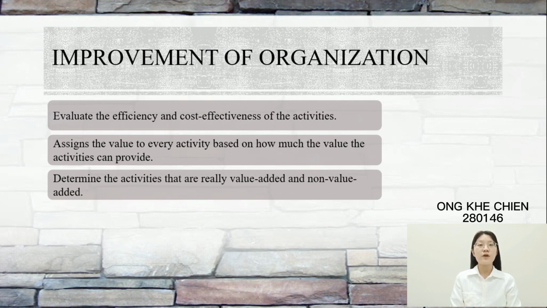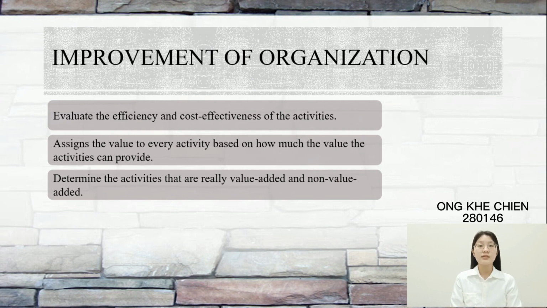A concrete metrics for improvement of the organization can be provided by using the activity-based costing system. This costing system encourages the management team to evaluate the efficiency and the cost effectiveness of the activities of each program.